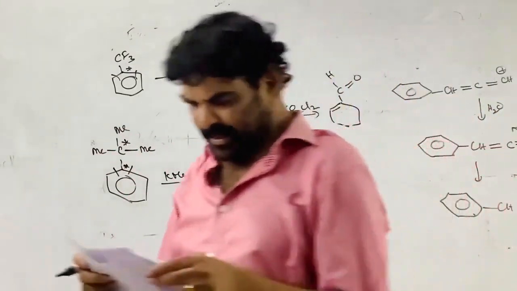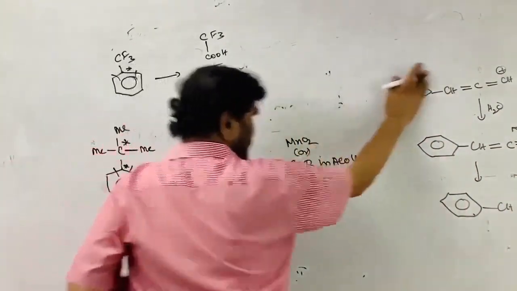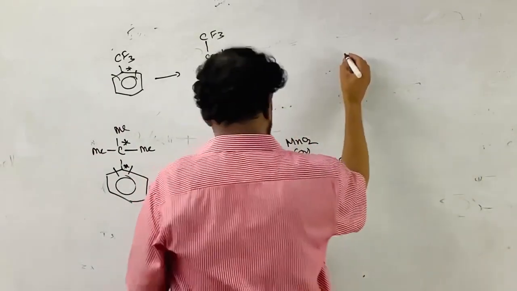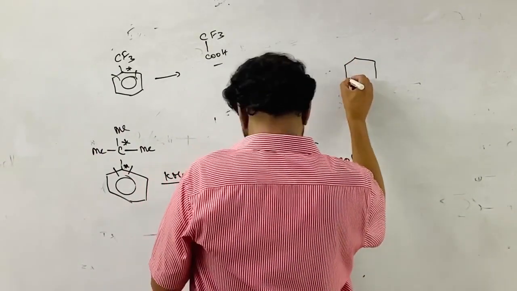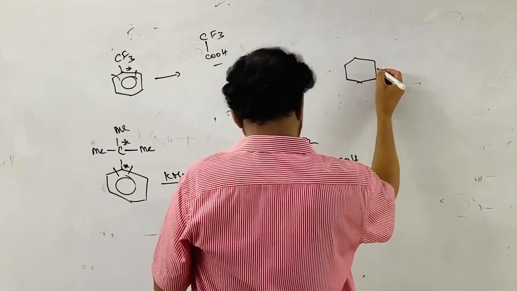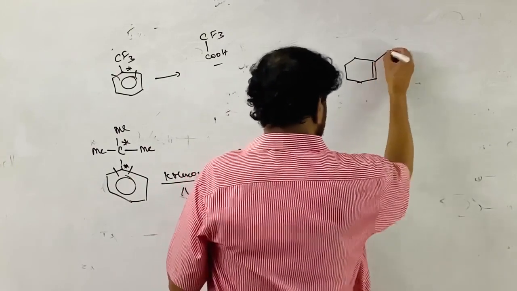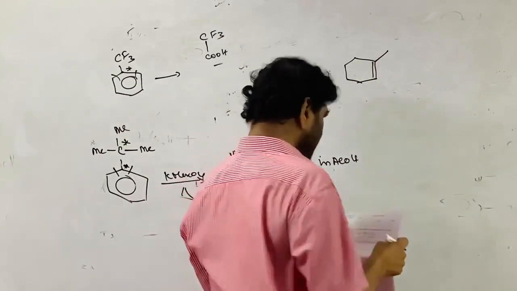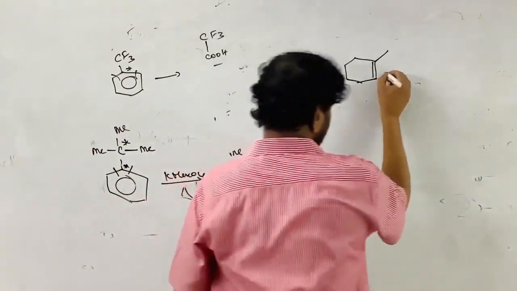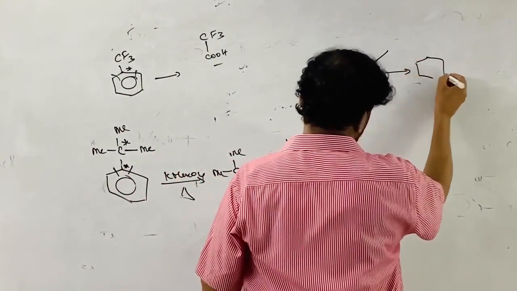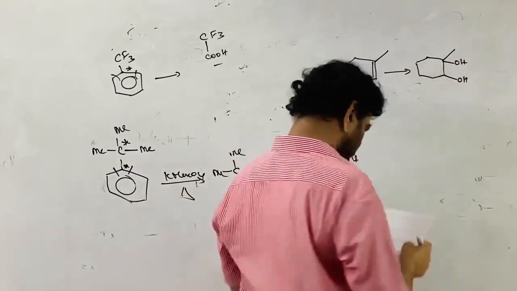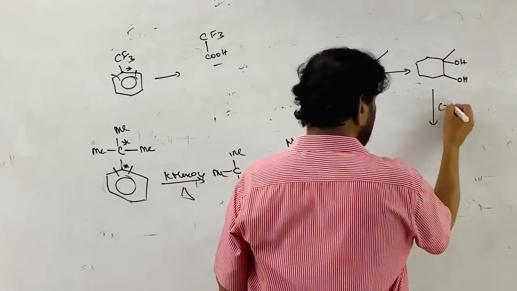The next one is where a Baeyer-Villiger oxidation is given. A ketone is directly converted into the ester by treating with the peroxycarboxylic acid. This is your peroxycarboxylic acid. No, this is not this one. So it is Baeyer's reagent, not the Baeyer-Villiger reagent, sorry, it's wrong. Baeyer's reagent gives cis hydroxylation, OH, OH, and it is treated with the CrO3 oxidizing agent.